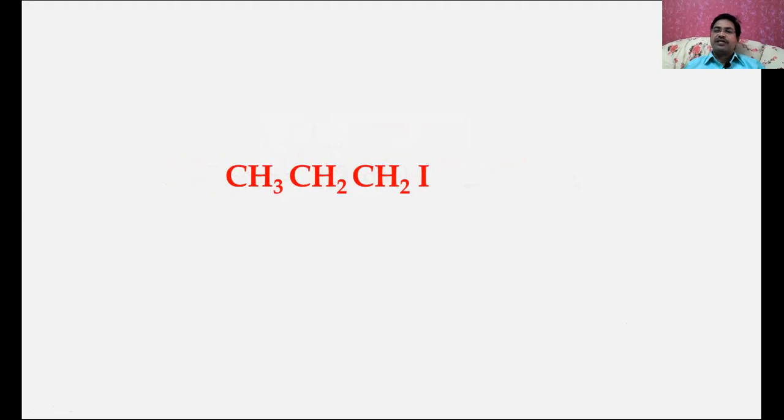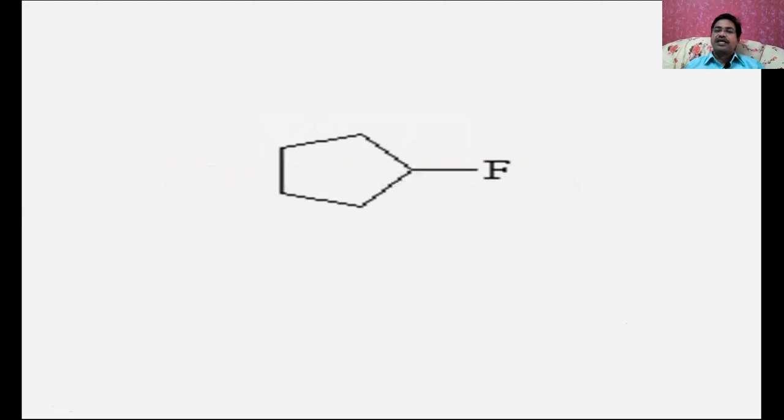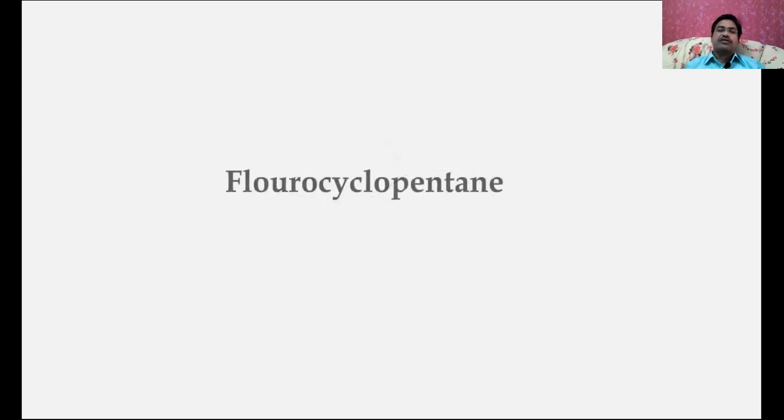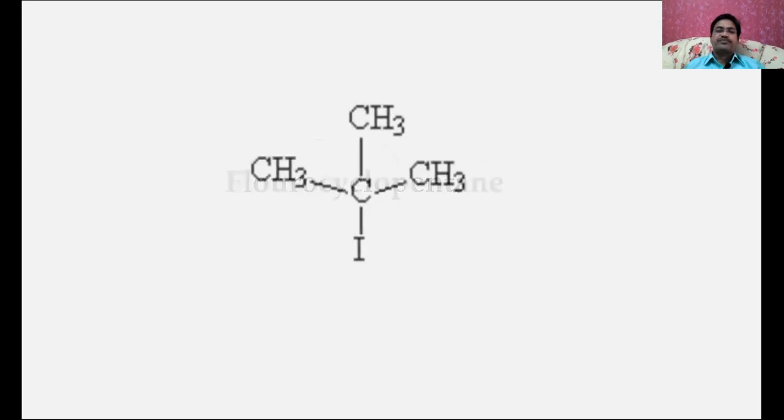Let us go for another one. Can you name this one? Its IUPAC name. Check your answer with the answer: 1-iodopropanol. Can you name this compound? Check your answer. This is fluorocyclopentane. And can you name this one?